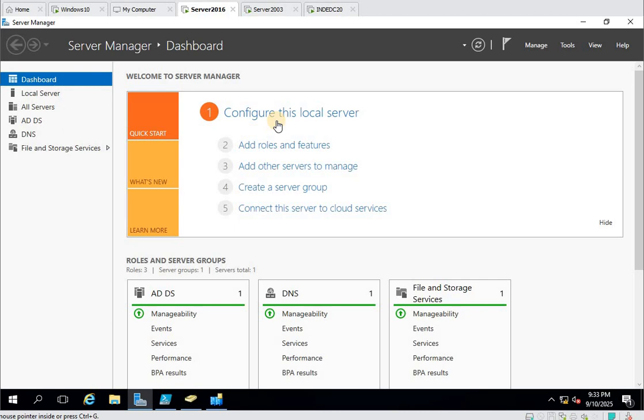There are two major reasons for not migrating a domain controller from Server 2003 to Server 2019. First reason: Server 2019 requires a minimum 2008 forest functional level. Number two: Server 2019 does not support FRS, File Replication Service. Server 2019 only supports DFSR, Distributed File System Replication.